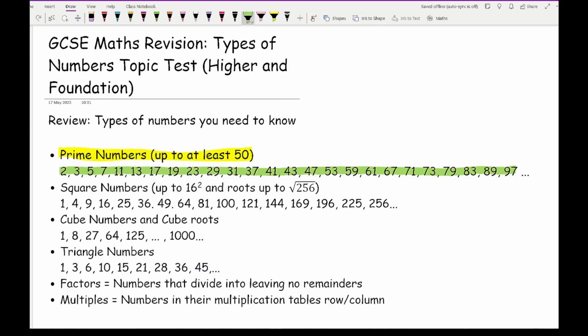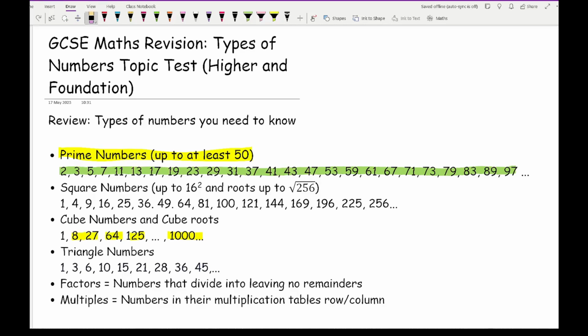As long as you know how to calculate cube numbers, that should be absolutely fine. But where this comes into play is when you're asked to cube root a number, which is quite difficult to recall. Typically, if you're asked to cube root a number on a non-calculator paper, it's most likely going to be 125, 64, 27, 8, or even 1000. These are the most common ones you're likely to be asked to cube root. Anything beyond that will probably be on a calculator paper.